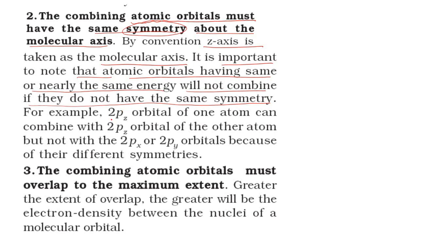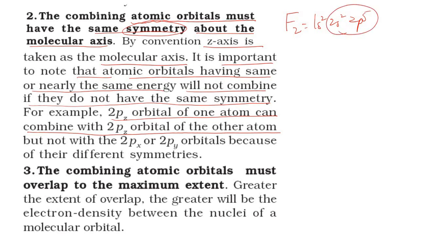For example, the 2pz orbital of one atom can combine with the 2pz orbital of another atom. Take the fluorine molecule: fluorine's electronic configuration is 1s2, 2s2, 2p5, so the outermost shell has 7 electrons. To complete the octet, one fluorine atom donates 1 electron and the other fluorine atom also donates 1 electron, resulting in the formation of a sigma bond. One pz orbital having 1 electron overlaps with the pz orbital of the other fluorine atom. This is a sigma bond.